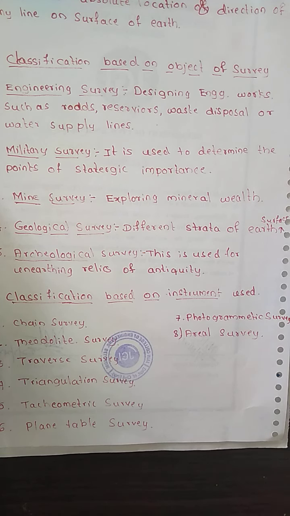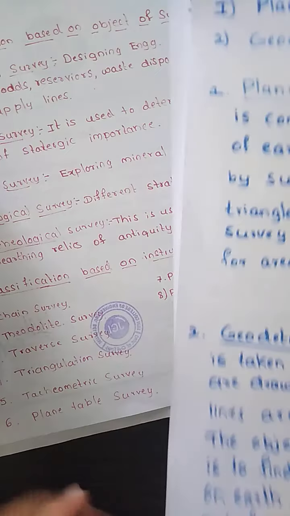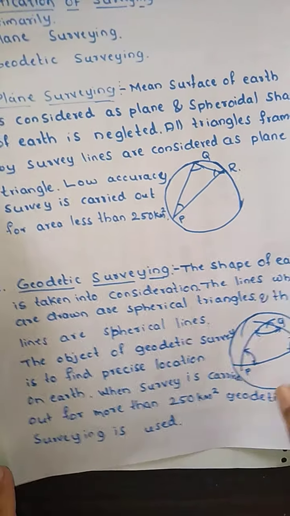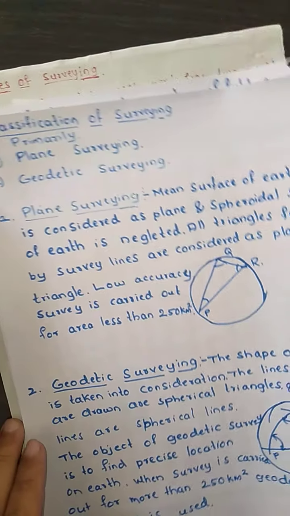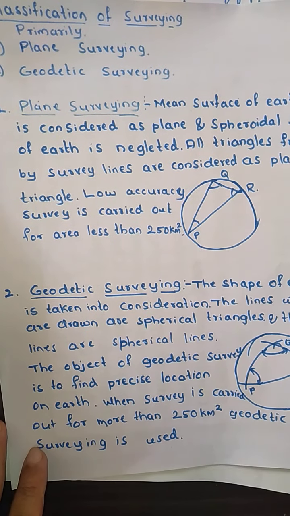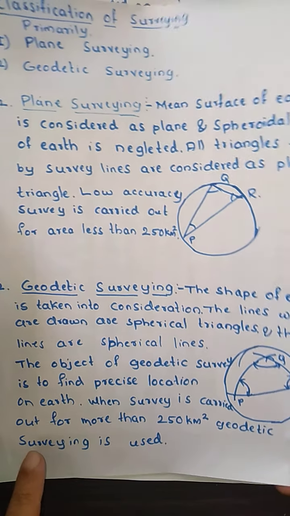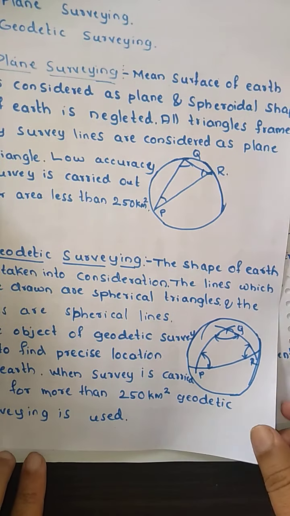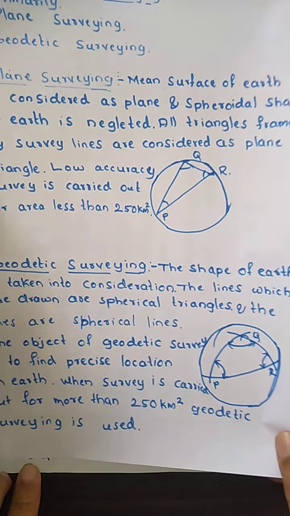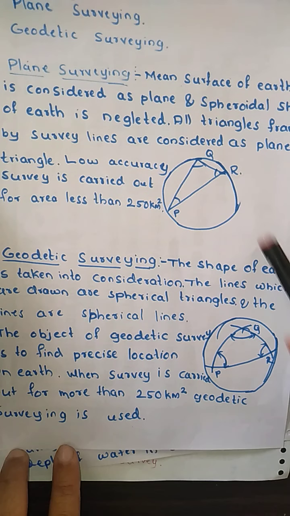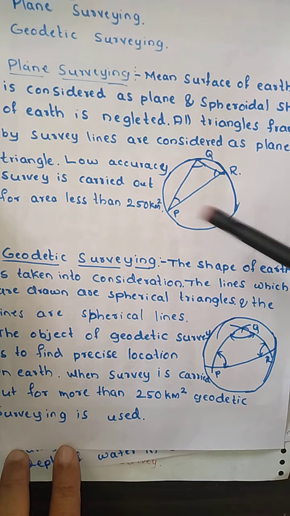Basically we classify the survey into two types, plane surveying and geodetic surveying. In plane surveying we consider the earth surface as a plane, and in geodetic surveying we consider the earth surface to be spherical in shape.